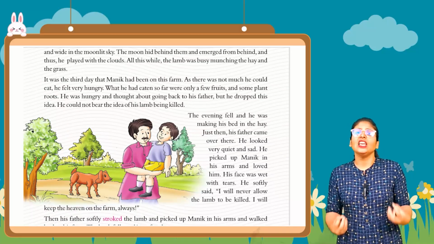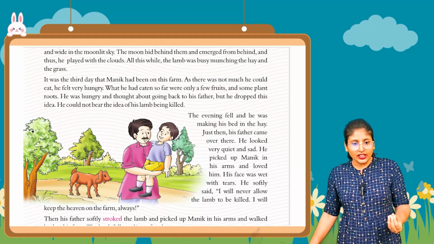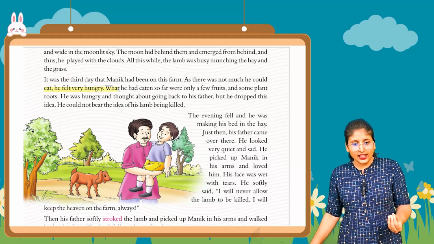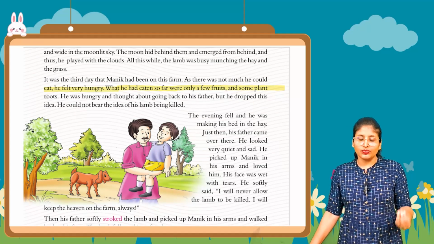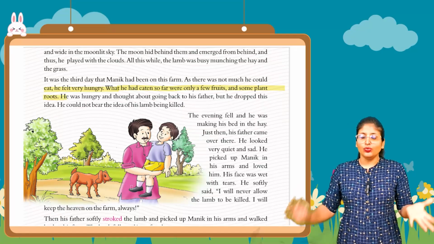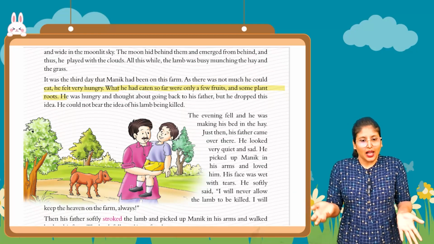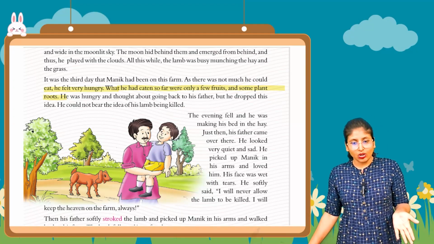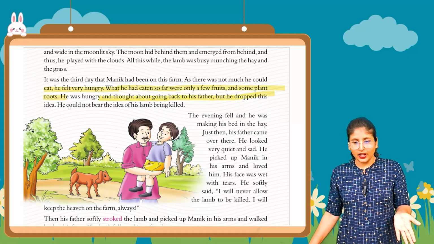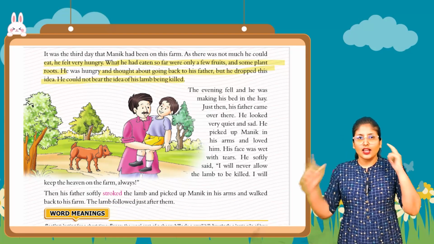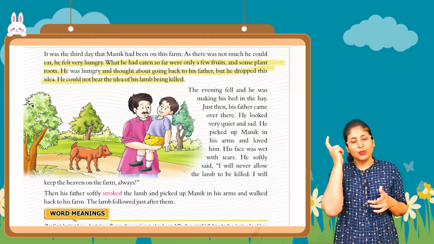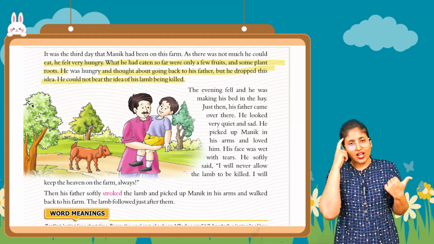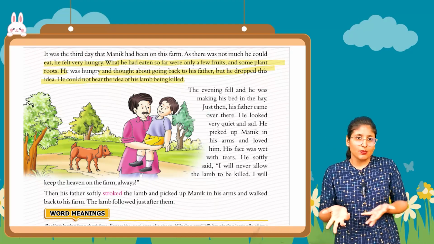They both felt very hungry. They wanted to eat something as they were hungry. What he had eaten so far was only a few fruits and some plants. He was very hungry and thought of going back to his father, but he dropped the idea. He could not bear the idea. He is thinking like कि चलो वापस चलते हैं पापा के पास, but then the thought came, if he goes to his father, then maybe my lamb will be killed by someone.